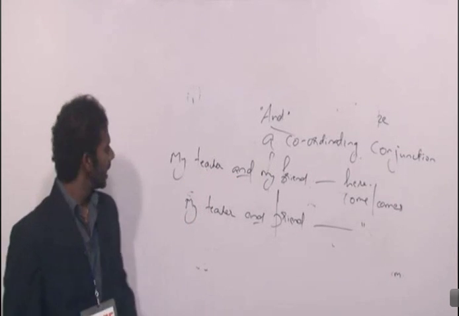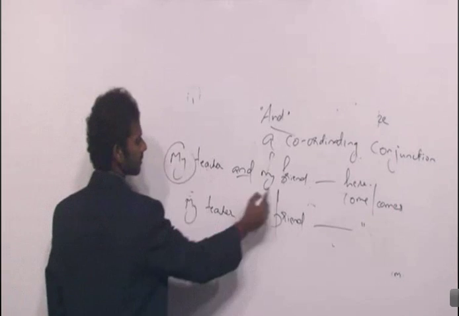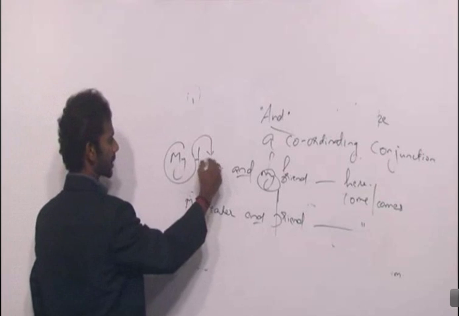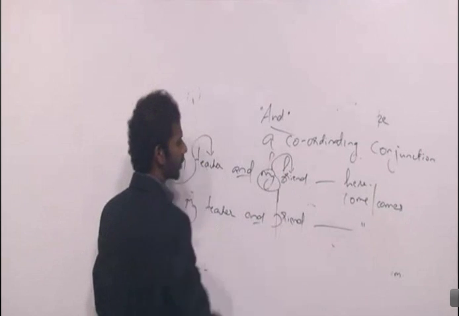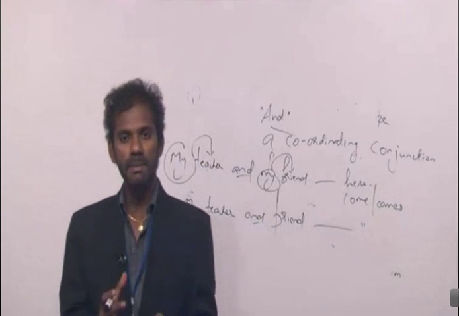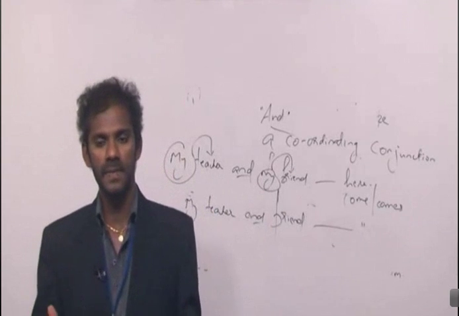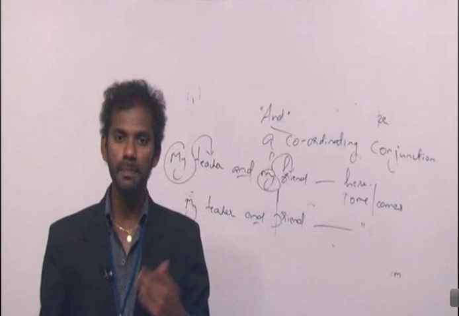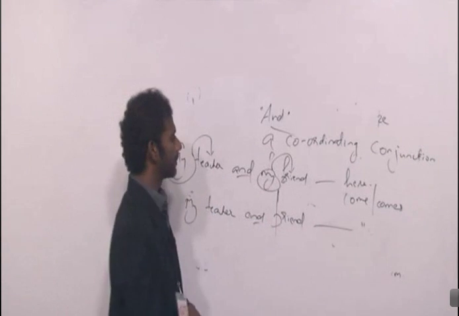The simple reason is, I use the word "my" twice. First "my" refers to teacher and second "my" refers to friend. That means my teacher and my friend, they are two different people. So two different entities are getting combined by "and". Subject is taken as plural. Verb also must be plural. Come here.